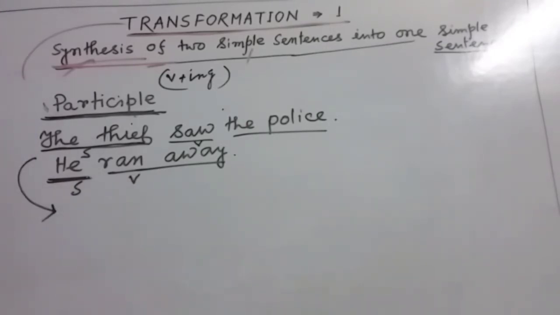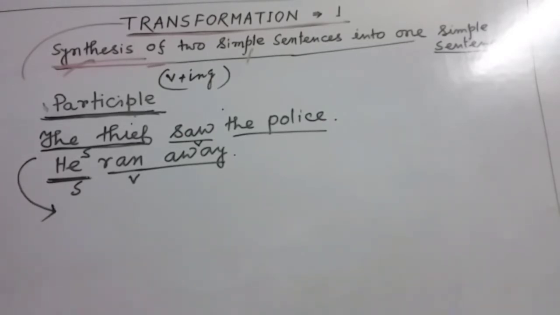If the subject is not the same, then there is a chance of dangling. Dangling is a separate thing. We'll make a separate video for it. Sometimes we use dangling participle in sentences, which is not right. In speaking there is no such problem, but in writing English, dangling participle is a mistake.